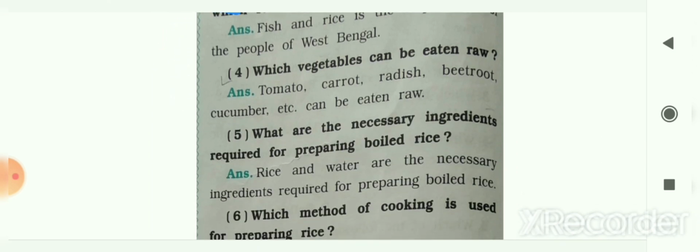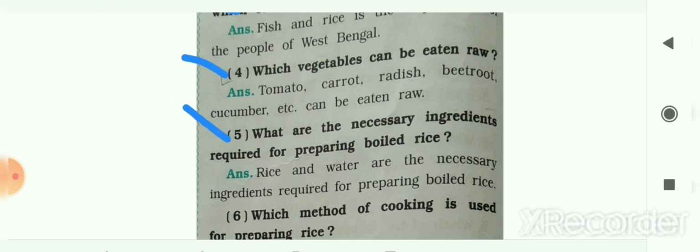The next, number 4. Which vegetables can be eaten raw? That means you can directly eat the vegetables. Which type of vegetables? So tomato, carrot, radish, beetroot, cucumber, etc. can be eaten raw. Next, 5th number. What are the necessary ingredients required for preparing boiled rice?